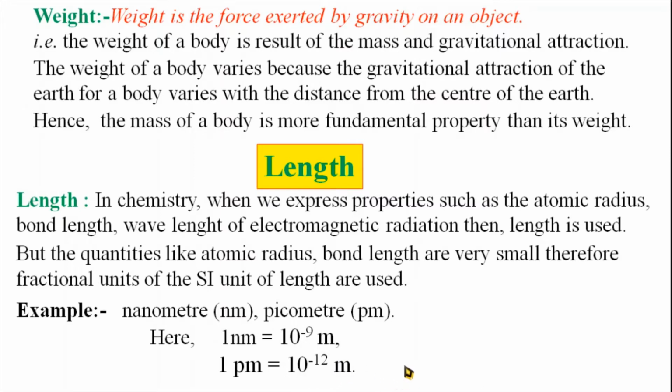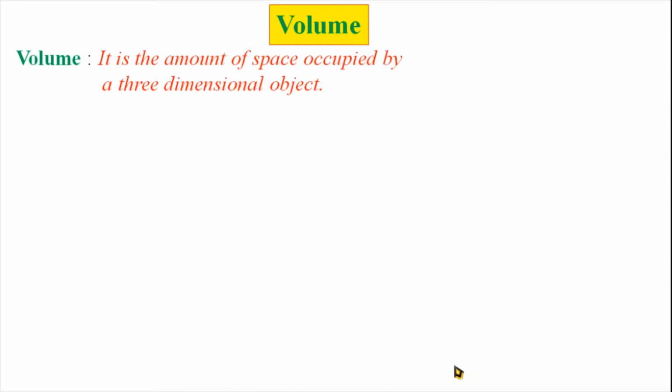This smallest unit, here the radius or the bond length, is to be expressed by using the picometer unit. Then the next one is the volume. It is the amount of space occupied by a three-dimensional object.